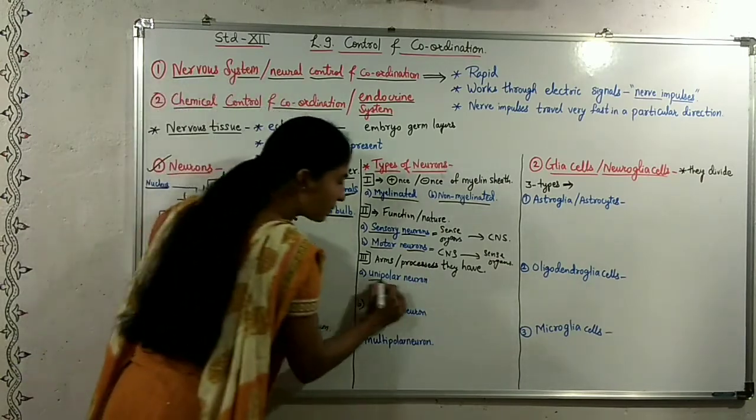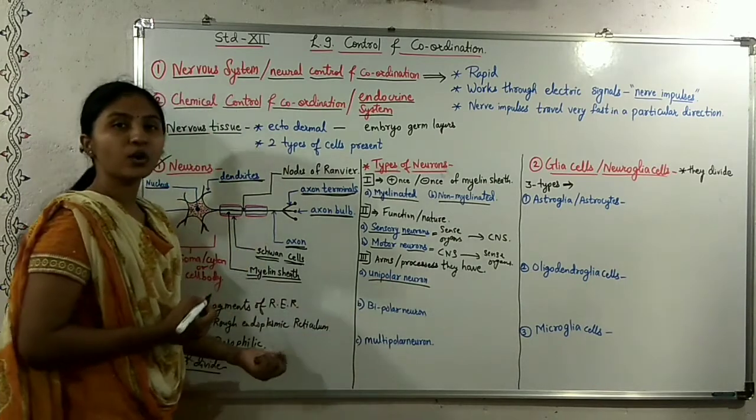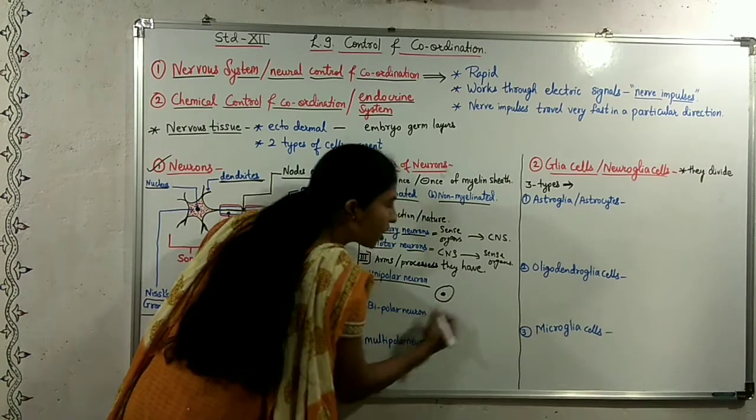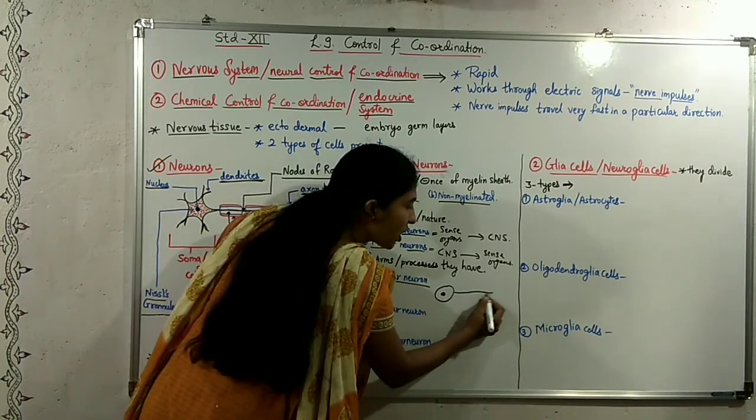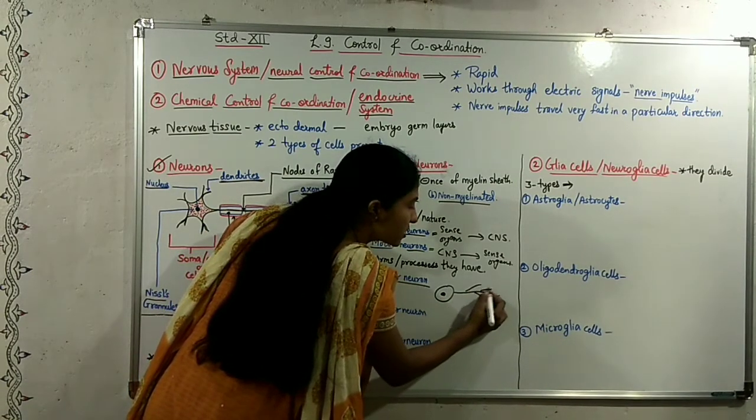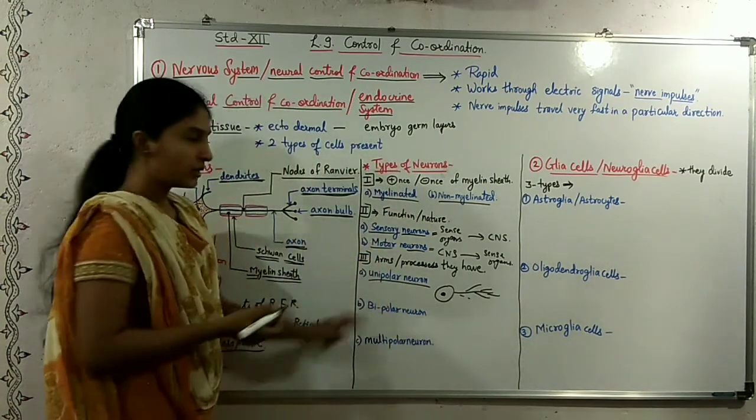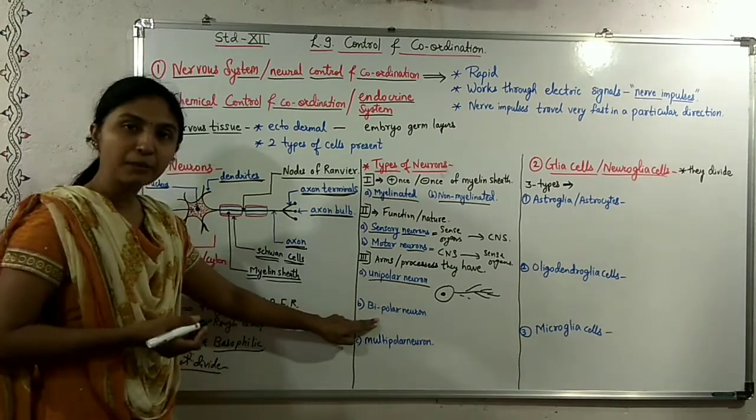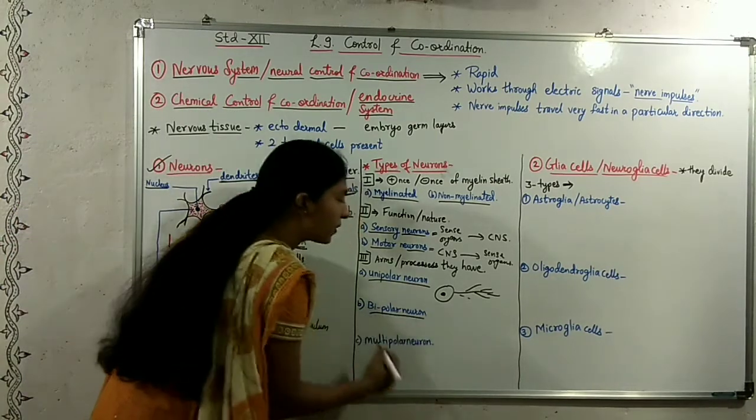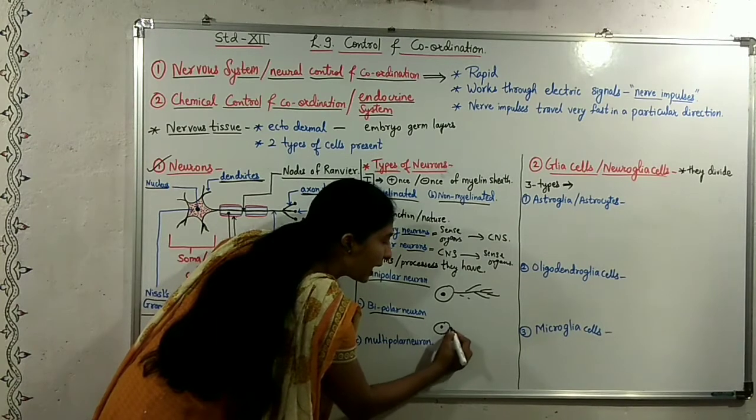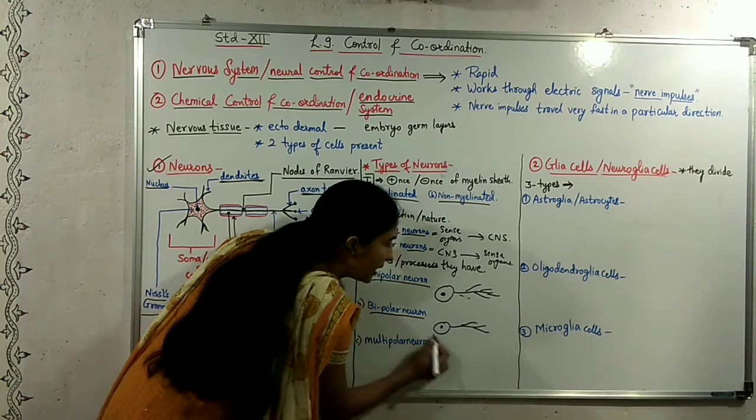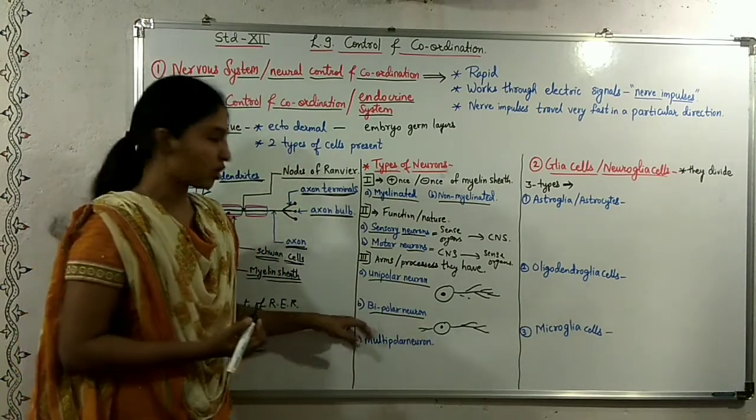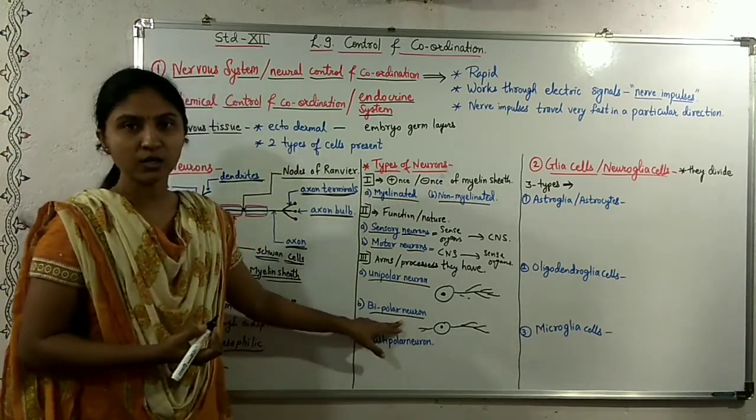The first type is the unipolar neuron. In this, the axon and the dendrites arise from the same end. That's why they are called unipolar neurons. The second type is the bipolar neuron. In this, the axon arises from one end and the dendrite arises from the opposite end of the axon. So they are called bipolar neurons.